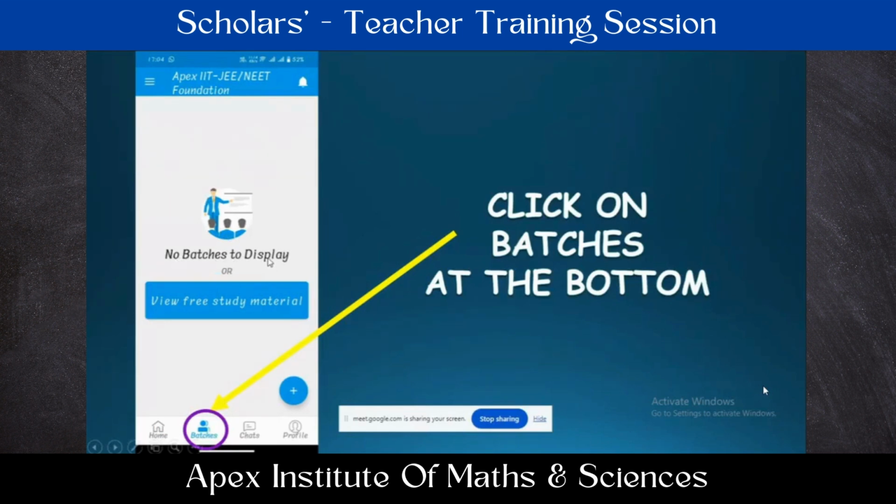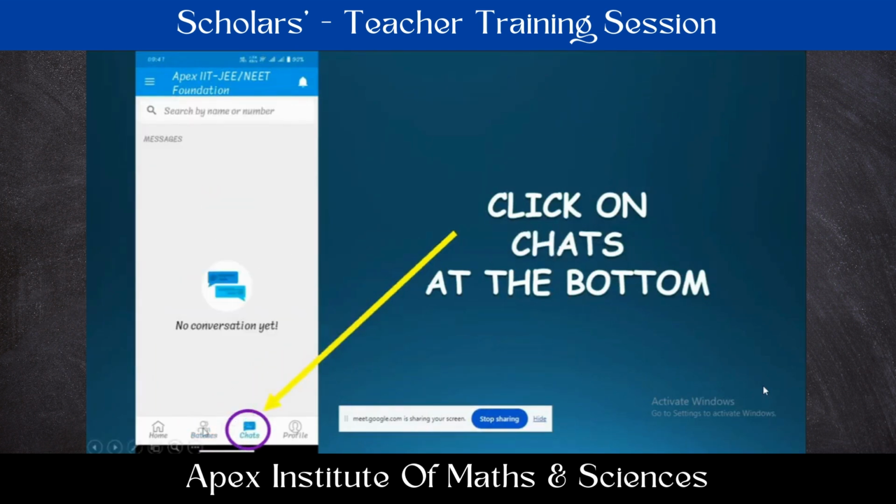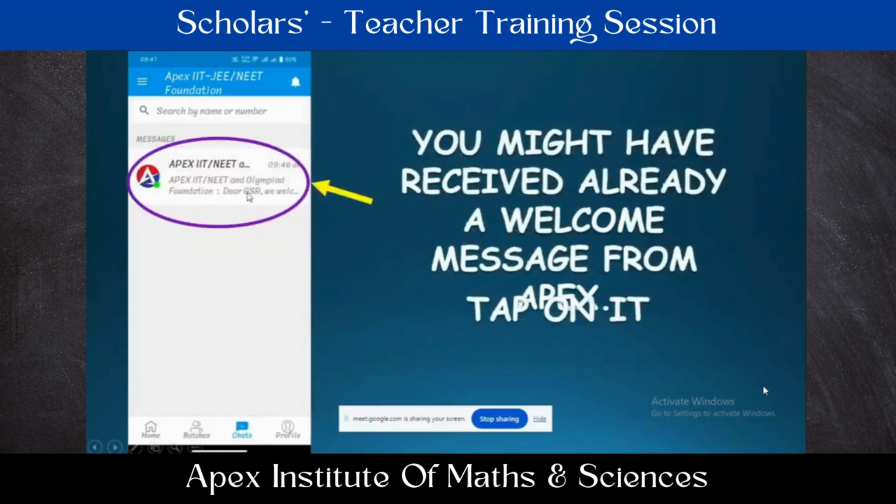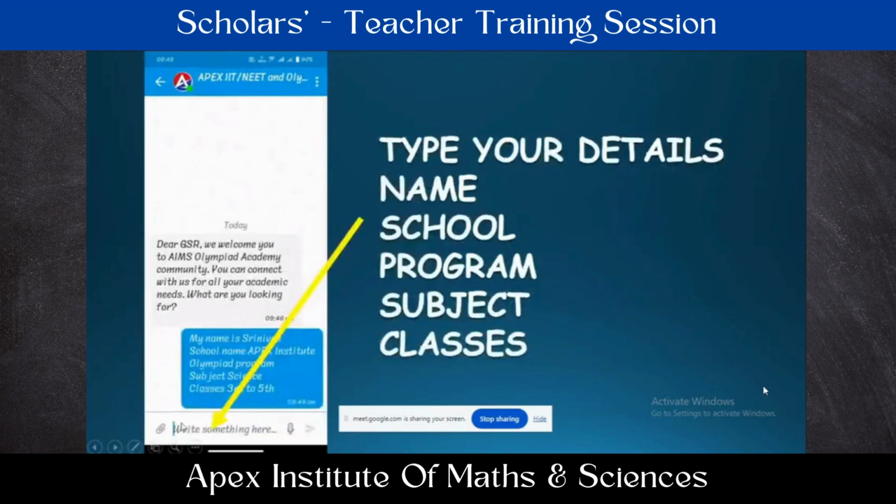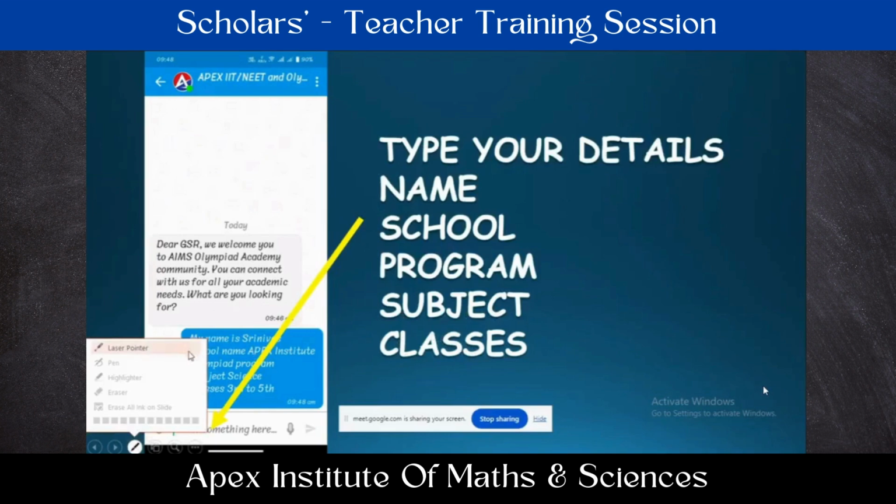So for that purpose, after downloading, you can reach us to give batches from this chats column. Beside batches, there is a chats column. You can click on that. After installation, one welcome message will already have been sent to you from the Apex Central Office. You can tap on it. Then in the typing bar, you can mention your name, your school, the program which you have taken, like Scholars or Aspirants or Olympiad, the subject which you teach and the classes which you are handling. If you mention those, I think you're able to see the message here.